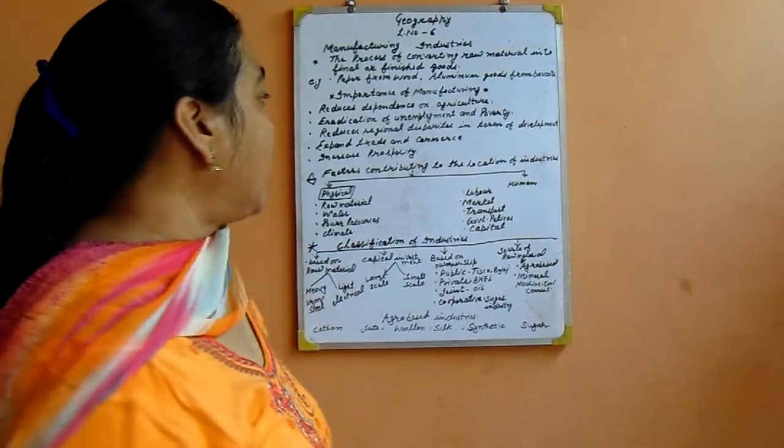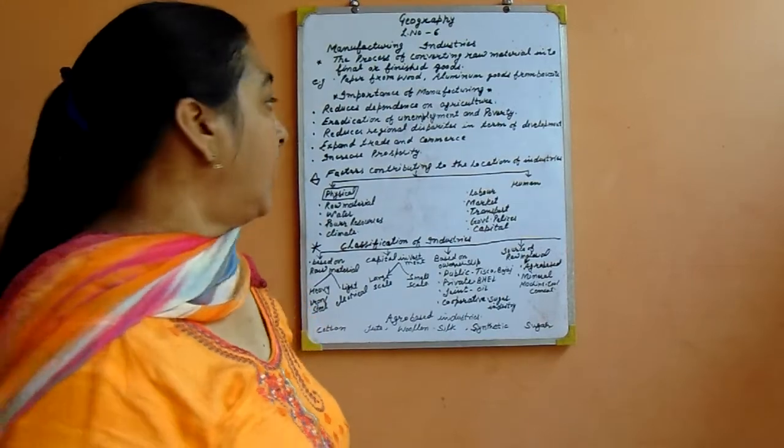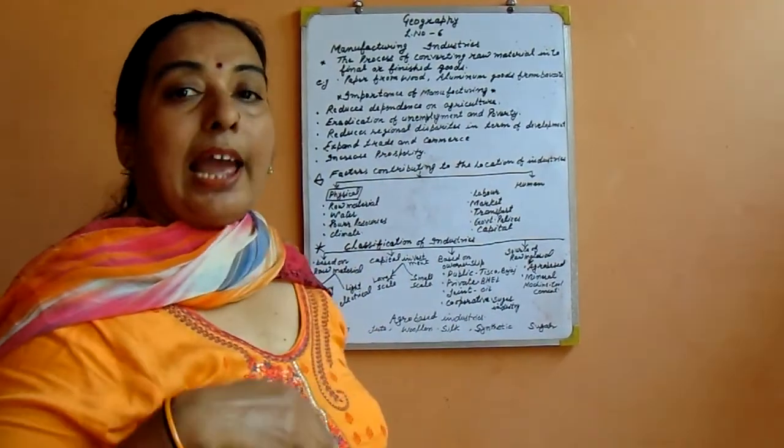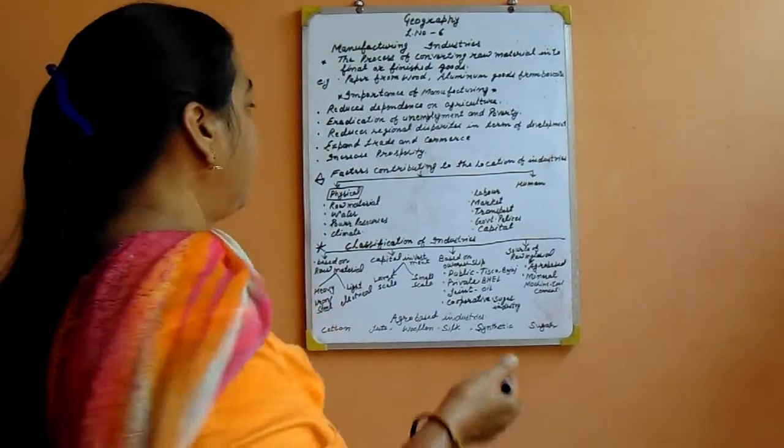Next is expanding trade and commerce. How? Manufacturing industry produces large quantities of things at a cheap rate, so that we can do trade and commerce. We export to other countries and we get income from other countries.